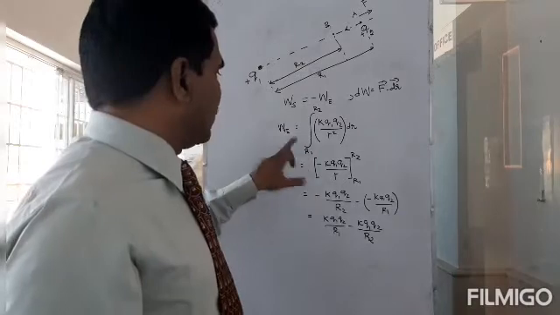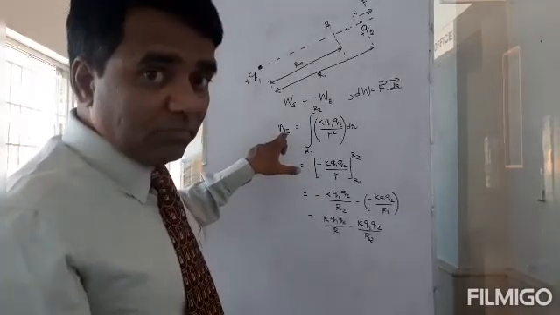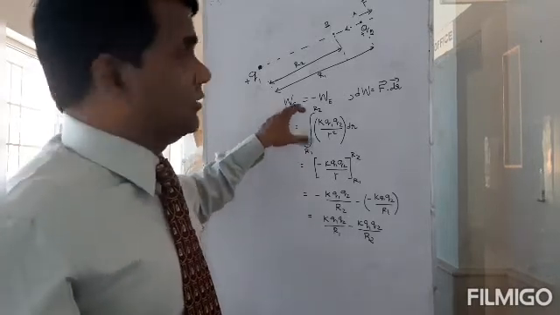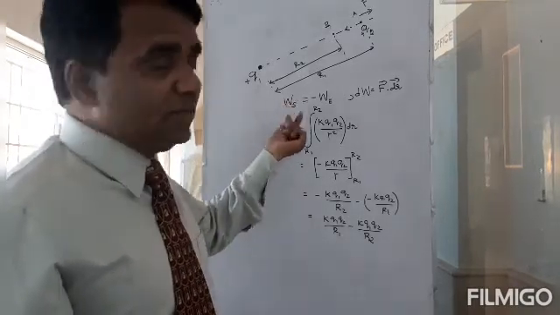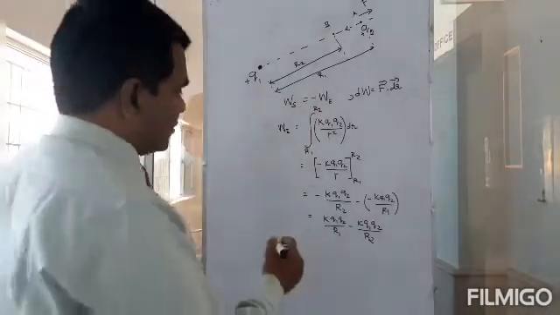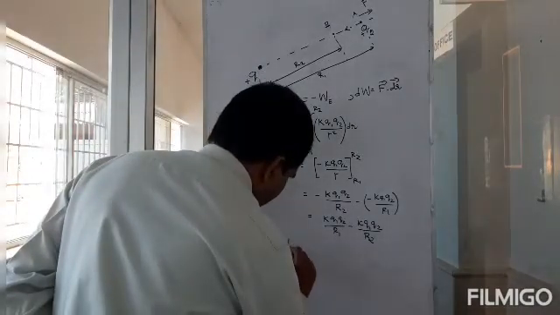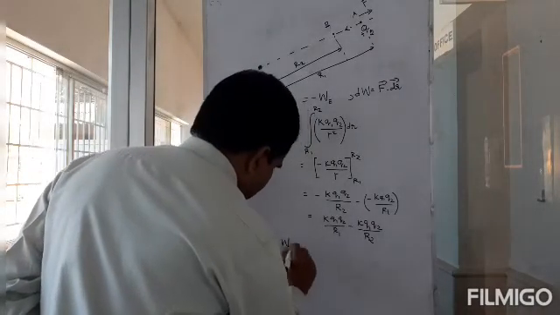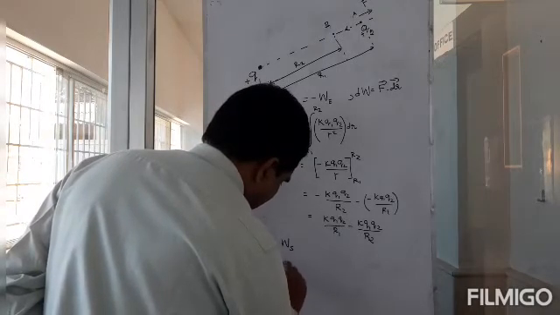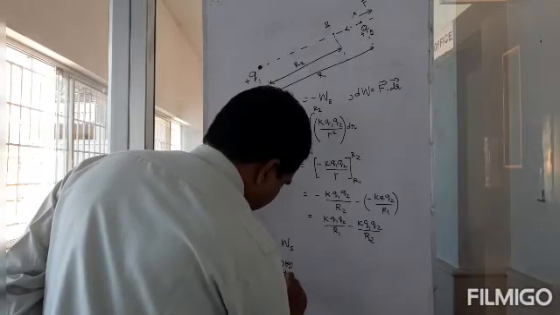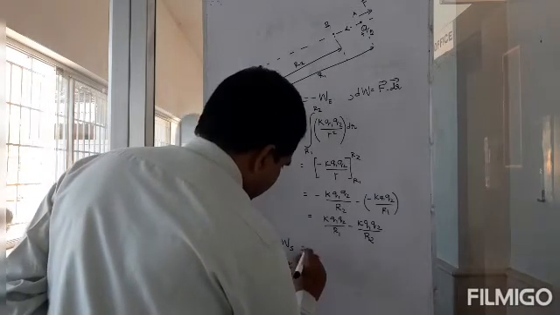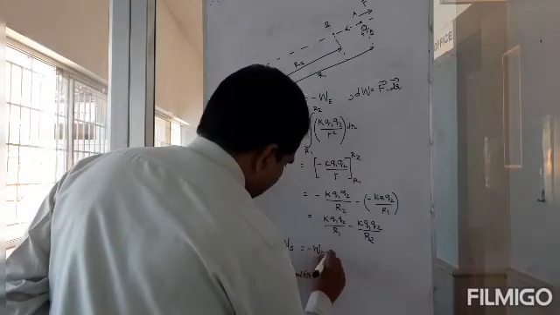But what is this? This is actually the work done by the electric field. But what we need? We need the work done by the external field, or the work done by me, Ws. What should that be? That is negative of this. So the work done by external force must be equal to minus WE, electrostatic force.